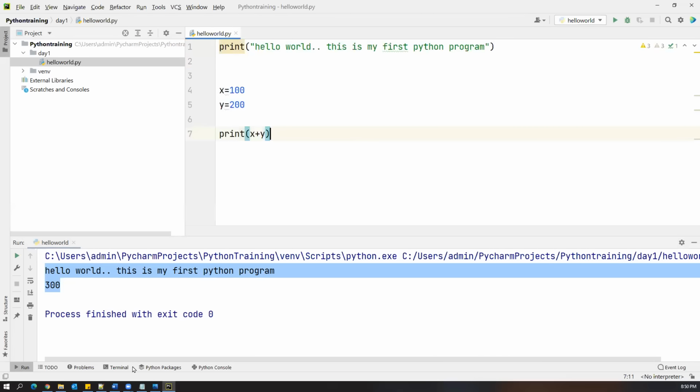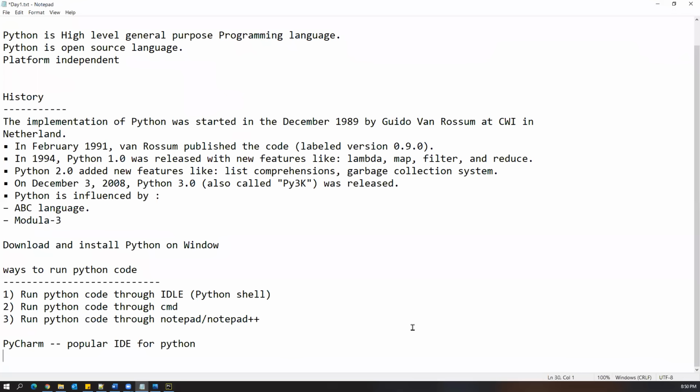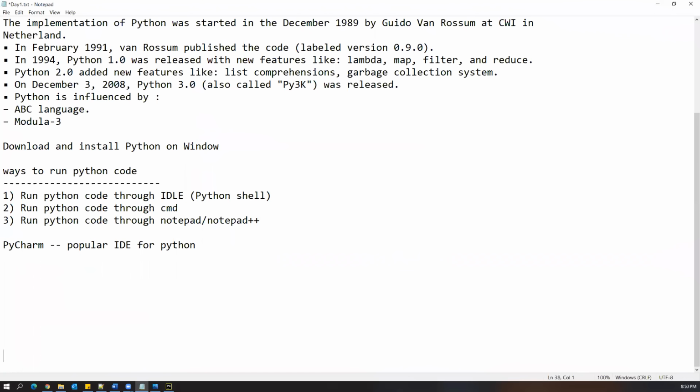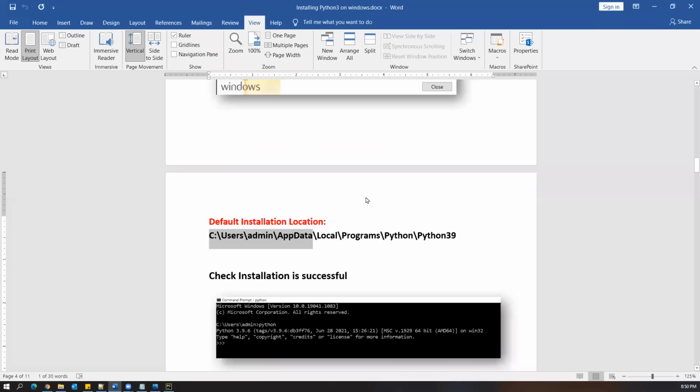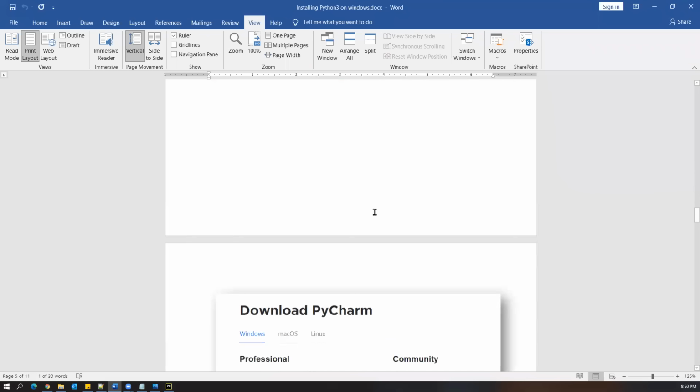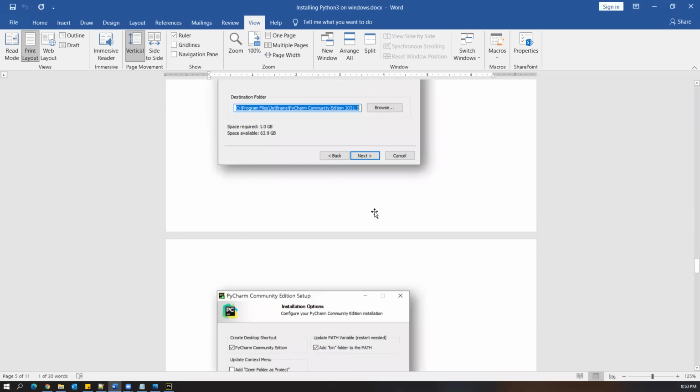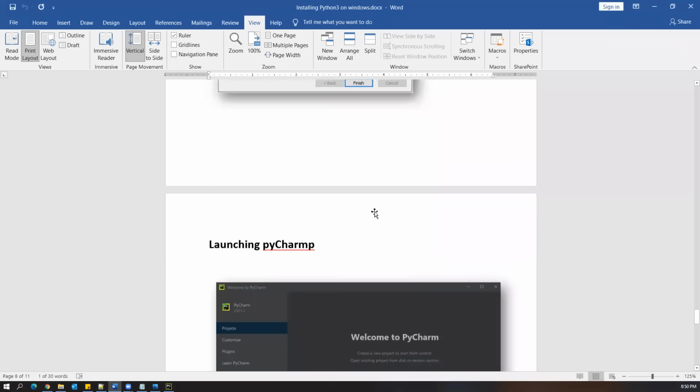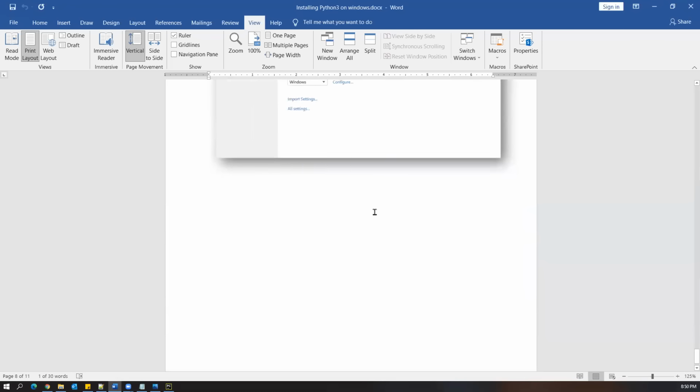Now we will discuss a few important programming concepts. Till now we have seen how to install and set everything up. I can share this document, and the PyCharm installation is also given in this document. You can go through this and install it yourself. It's very simple and straightforward.